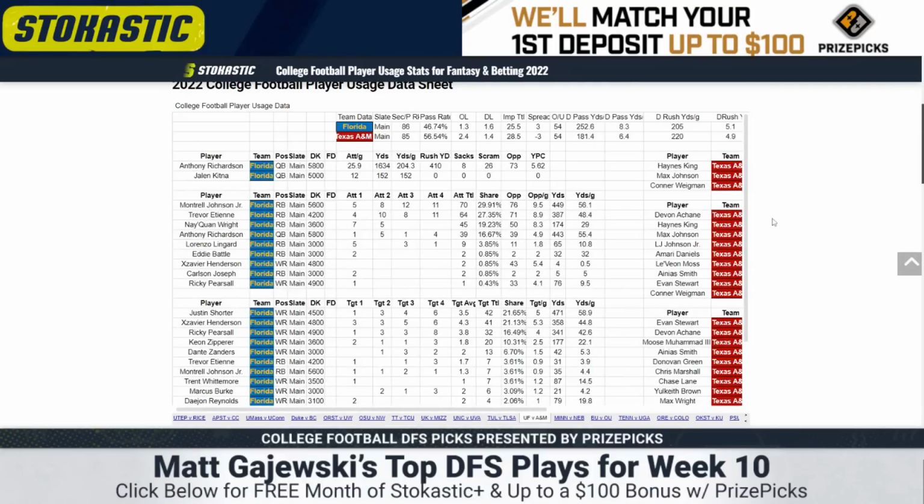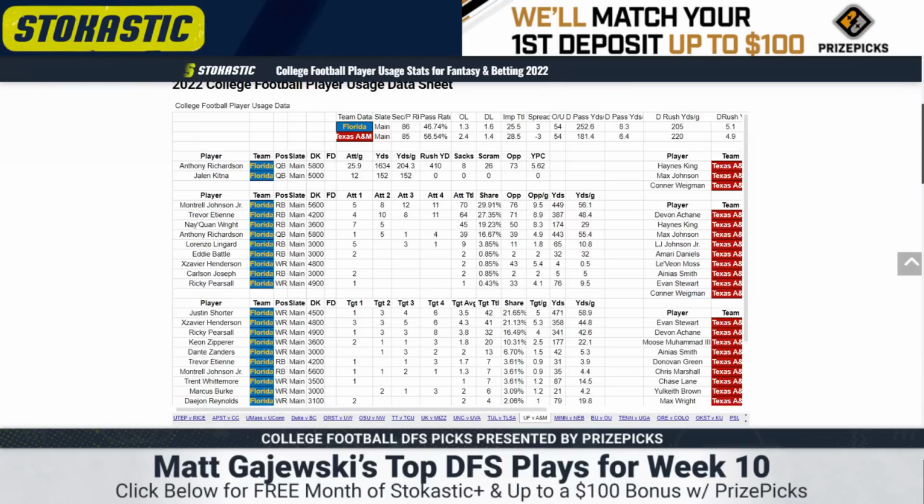Florida A&M, a 54 total, a 3-point spread in favor of A&M. Seen this going to 3.5 in some spots. These teams are almost identical in pace. Florida's 86th, A&M's 85th. Pass rate, Florida is pretty heavy to the run. They're at a 46.7% pass rate. A&M is at a 56.4% pass rate, mainly because of negative game script. I don't think they want to pass that much, but let's start with Florida, the underdog.